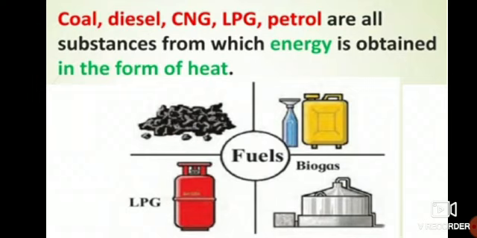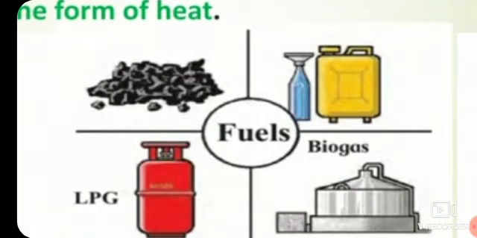And because of the heat, only the substances or objects are set into motion. Only because of this they can work. So you can see that there are different varieties of fuels, such as coal.